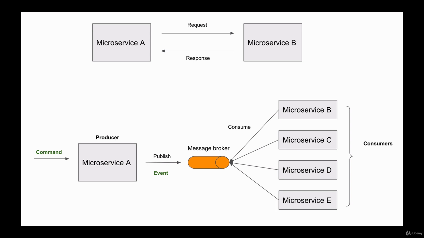Now, as you can see, the event-driven architecture is very powerful, but you need to apply it wisely, because it can be very complex, and when a simple request-response communication is needed, then you do not want to overcomplicate your system with event-driven architecture. Another important point to mention about this architecture is that it is asynchronous. When microservice A receives a request to perform a certain operation, it can publish a message to a message broker and respond back to a calling application right away.